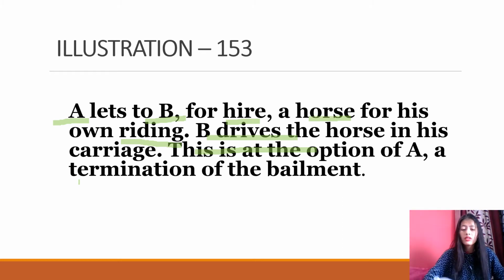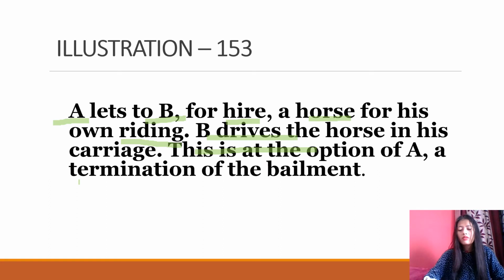What is section 153 saying? Look again. It is saying that a contract of bailment is voidable at the option of the bailor if the bailee does any act with regard to the goods bailed inconsistent with the condition of the bailment. So here the bailee is working inconsistently with the condition of the bailment. What was the condition? It was to use the horse for his own riding.